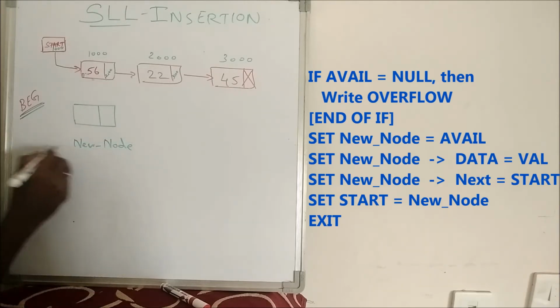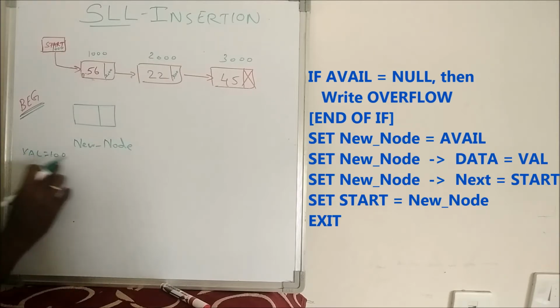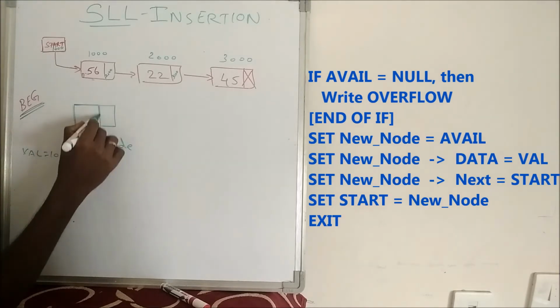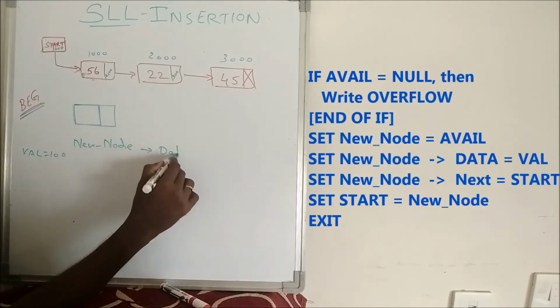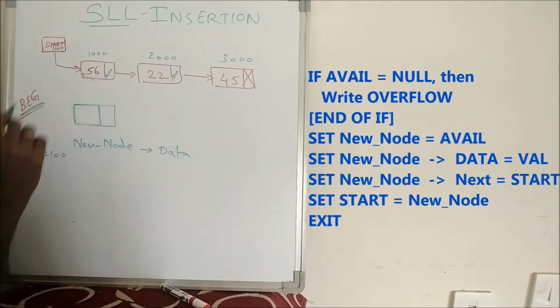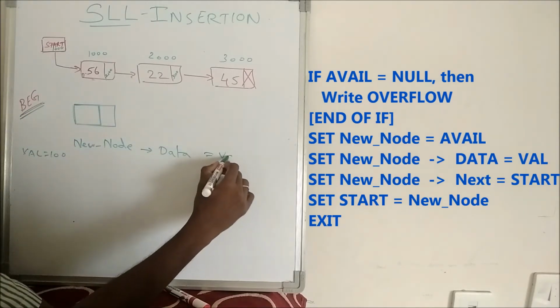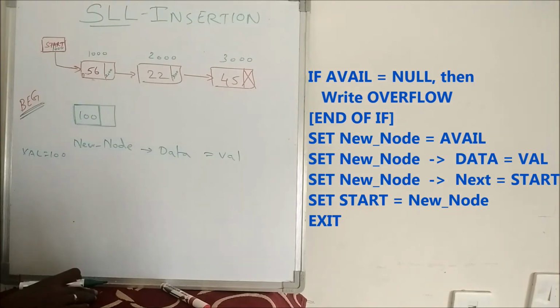Now just imagine my VAL is 100. I already got an input from the user that VAL is 100, just by using a scanf statement for variable VAL. Now I store this value here. So how can I access this? New node arrow mark data is the statement for accessing this particular place. Here I want to store this value, so equal to VAL. Now this 100 will be stored here. So our one part is over.